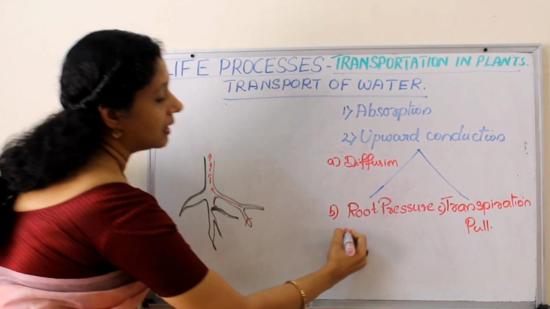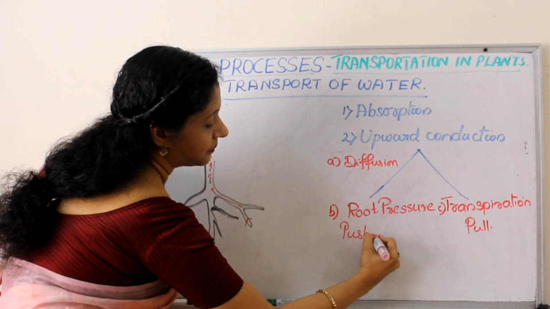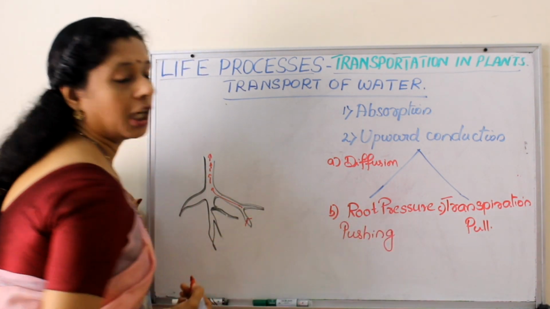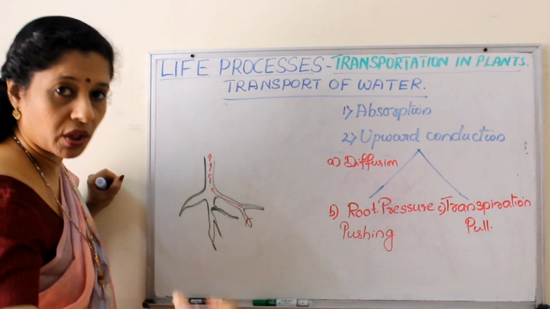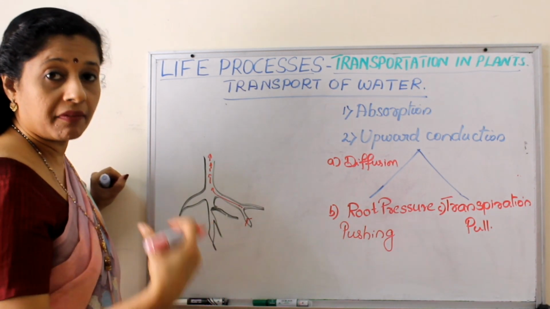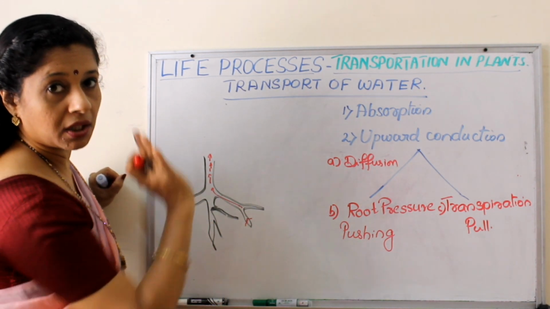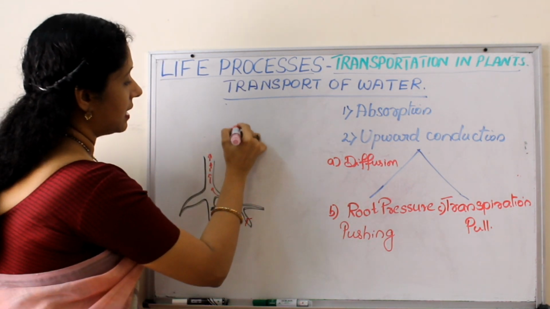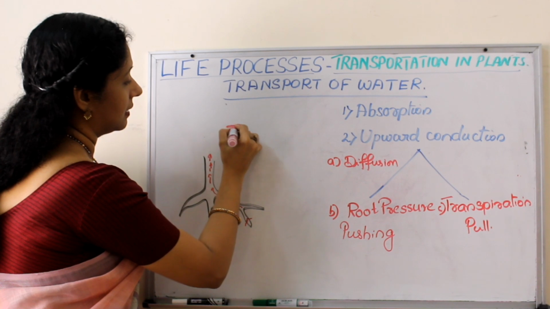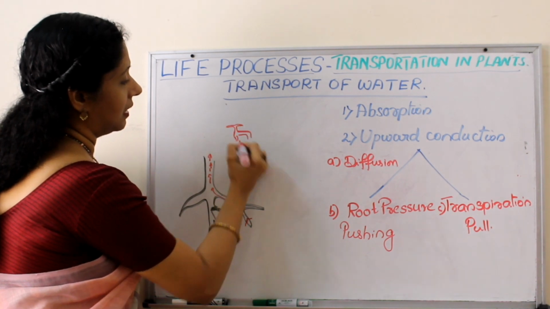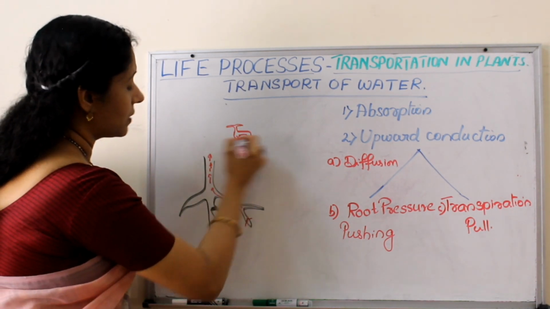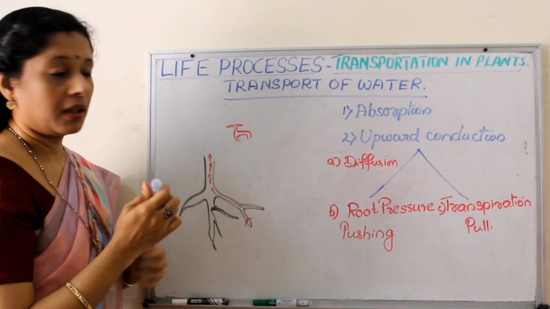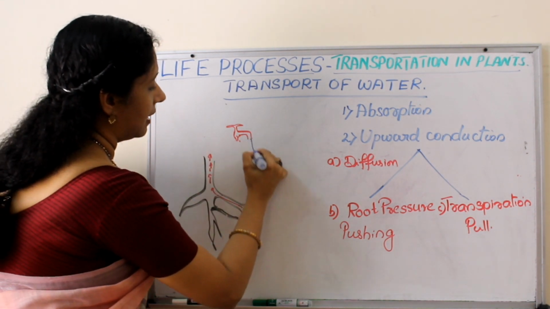So this way it is a pushing force, that more and more water entering into the xylem from the root will push the water column upwards. But here it is like, suppose there is a tap. From that, using a hose, we are taking water for maybe gardening purpose, right?